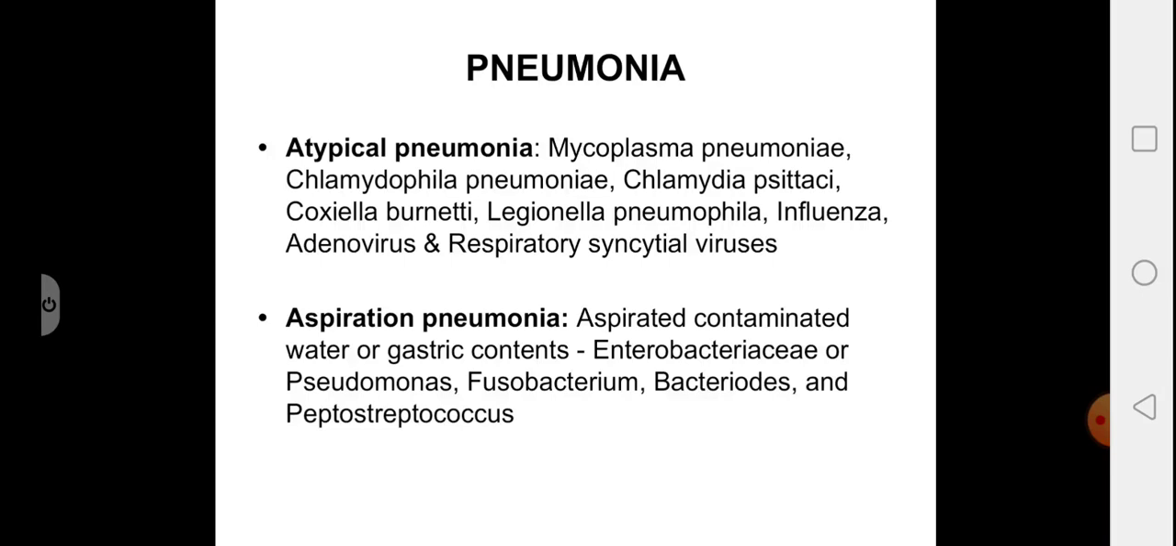lung. Looking into aspiration pneumonia, which is because of aspiration of gastric contents or aspiration of contaminated water. It is mainly due to organisms like Enterobacteriaceae members, Pseudomonas, and anaerobes like Fusobacterium, Bacteroides, and Peptostreptococcus.